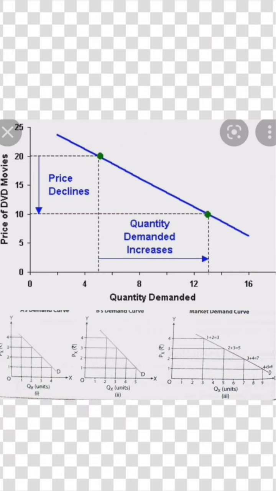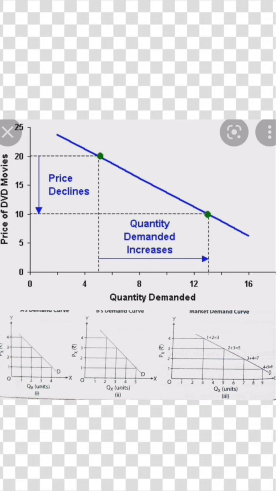It shows the inverse relationship between the price of the commodity and its quantity demanded. The same thing is shown in the market demand curve in graphical form. We will see it is a horizontal summation of the individual demand curves. It shows various quantities of a commodity that all the buyers in the market are ready to buy at different possible prices of the commodity at a particular point of time.